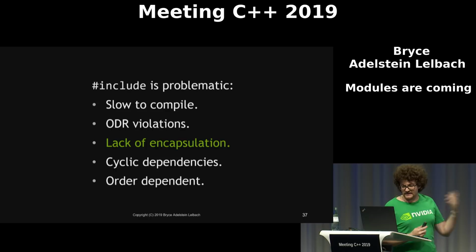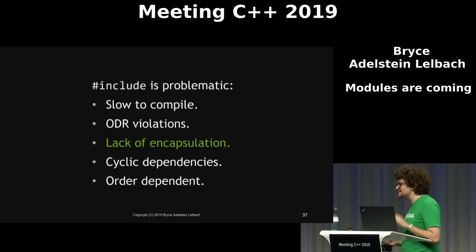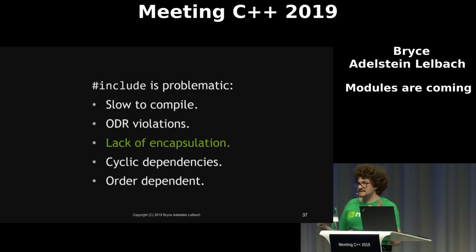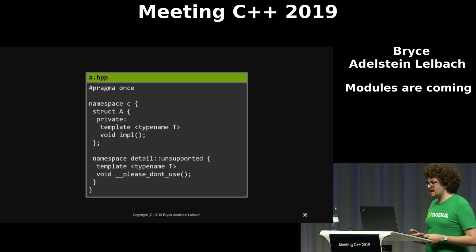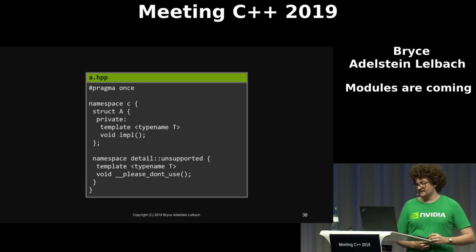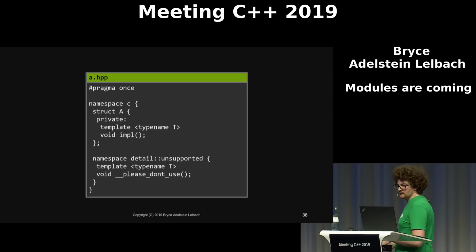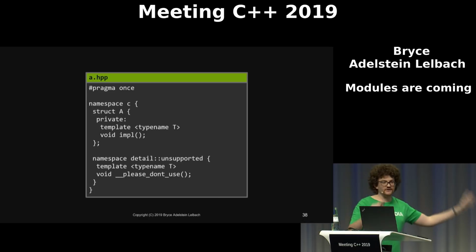Okay, so the next problem is a lack of encapsulation. I'm going to argue that this is the worst grievance that we should have with the textual inclusion model. Headers do not provide us with a good way to hide implementation details. We can make members of classes private, but we cannot do that with types or variables or entire classes that are at a file scope. If you ship something in a header, people will eventually use and depend on it. Like, this is a very Hyrum's Law thing.